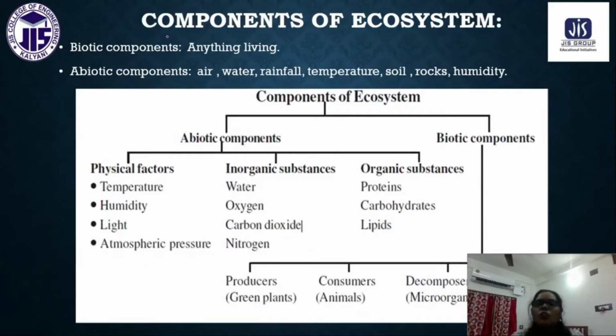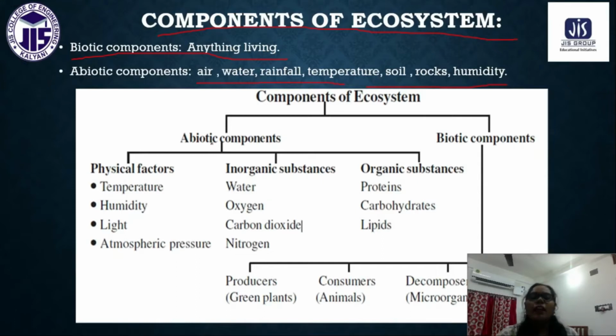Now, components of the ecosystem, very important. Generally, there are two types of components. As I told you, one is biotic components and another one is abiotic components. Biotic components are whatever living things we have in our surroundings, and abiotic components are like air, water, rainfall, temperature, soil, rocks, humidity. Any type of non-living materials that we have in our environment are called abiotic components.